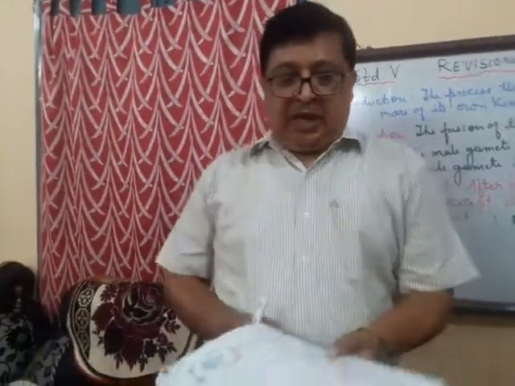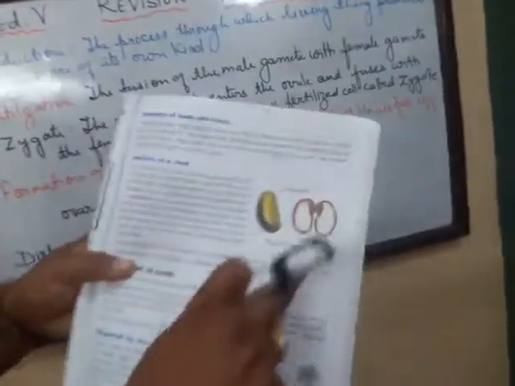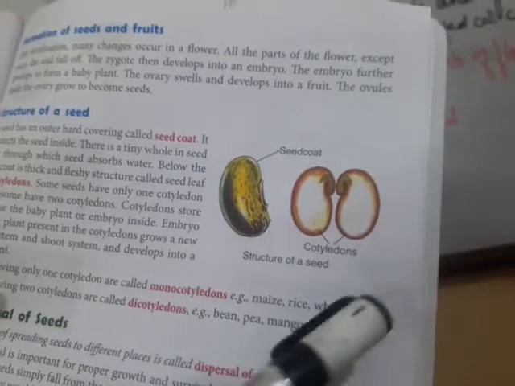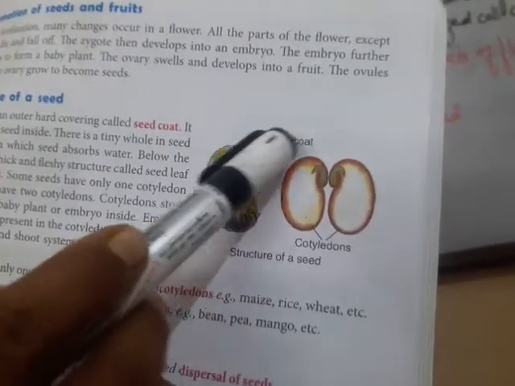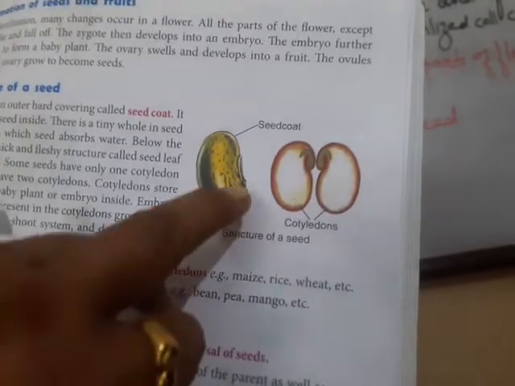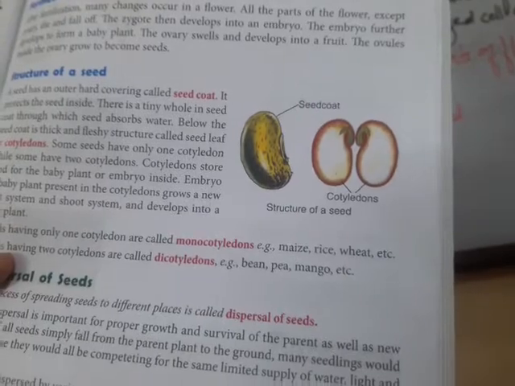Once again you can see in your book on page number 45, the structure of the seed is given. Okay, so this is the structure of a dicotyledonous seed. The outer covering, which is not marked here, is the seed coat. A seed also has a small hole through which the water enters.